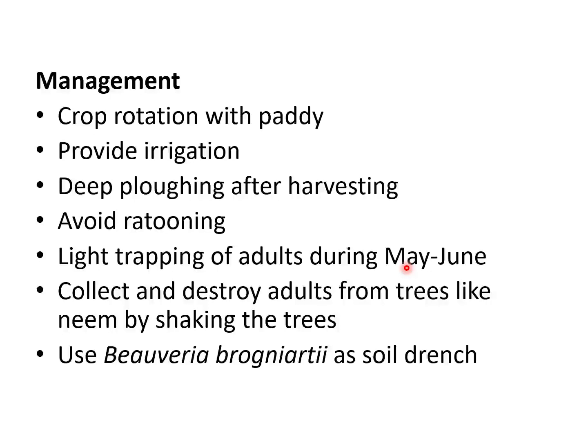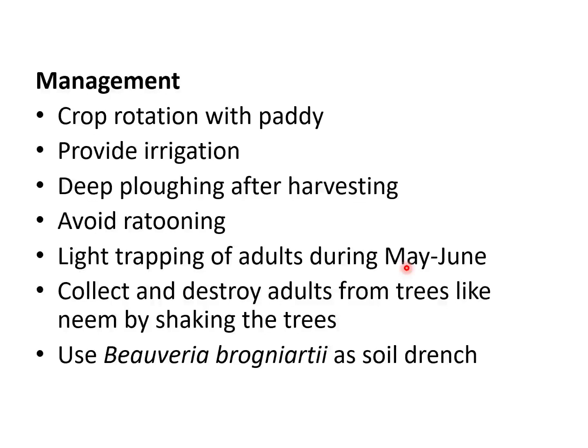Then the entomopathogenic fungus Beauveria brongniartii is found to be effective against root grubs, and we can go for soil drenching with Beauveria brongniartii. So for the management we can go for crop rotation with paddy, provide irrigation, deep plowing so that it will destroy the grubs and the pupae, avoid rotavating, use light traps, collection and destruction of adults, and use the entomopathogenic fungus Beauveria brongniartii as a soil drench.